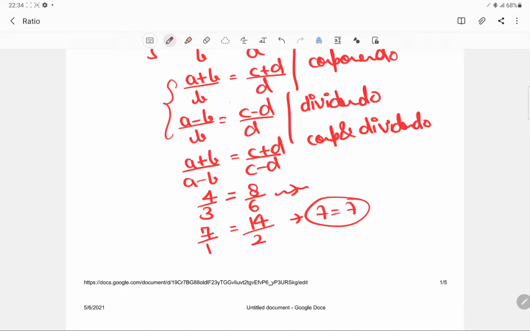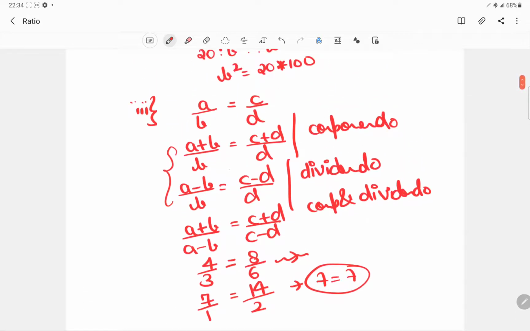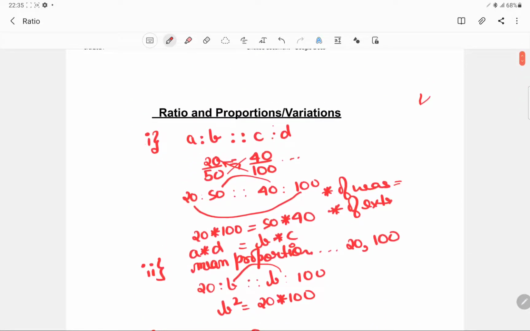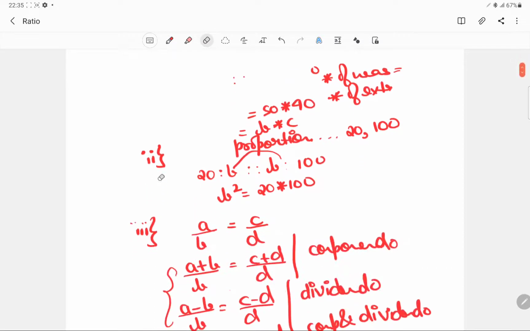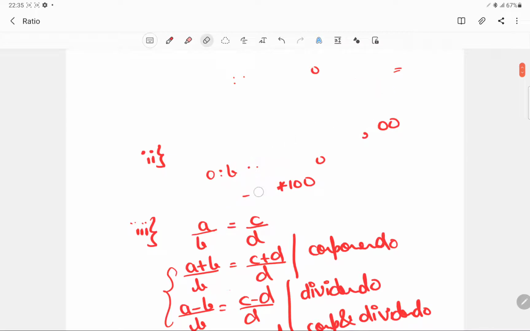This property of componendo and dividendo is used to prove something, calculate some values, or simplify some ratios. So this is the entire application of proportion. You just need to remember these things, and that it is nothing but a linear increasing variation.